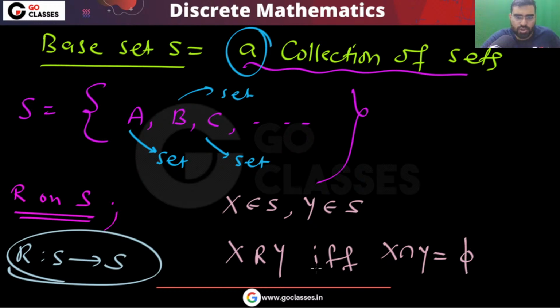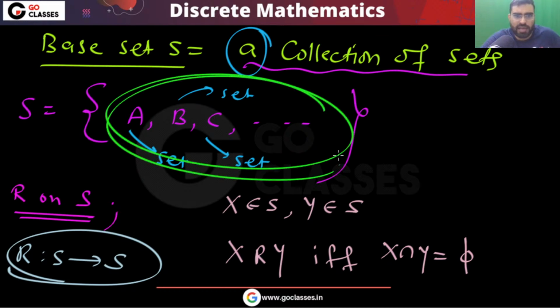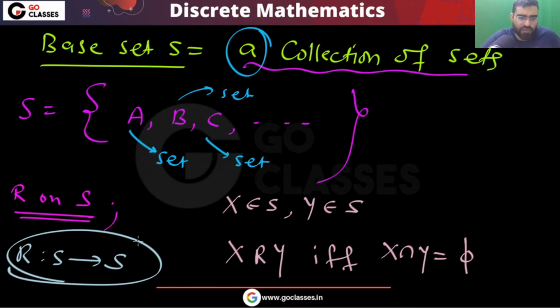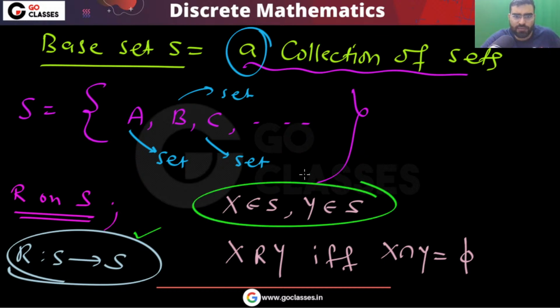See, when they are disjoint, then they are related. The question is saying that you are defining a relation from S to S. Elements of S are related to elements of S. So if you take two elements of S, same or different, then when can you say they will be related? They will be related if and only if they are disjoint.